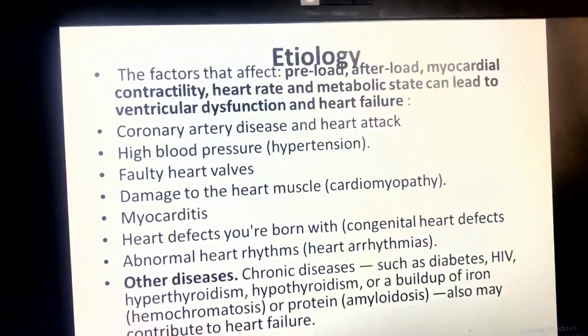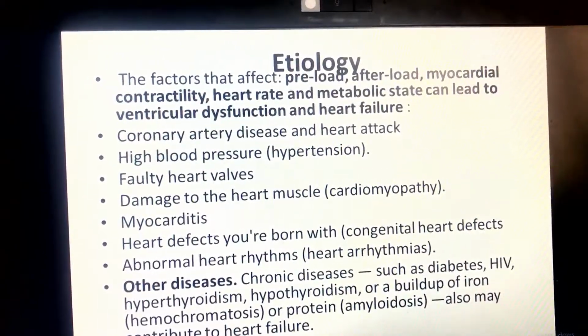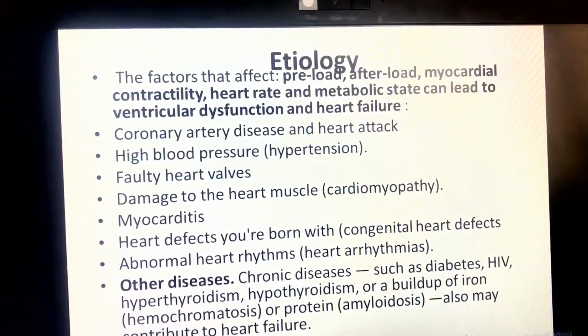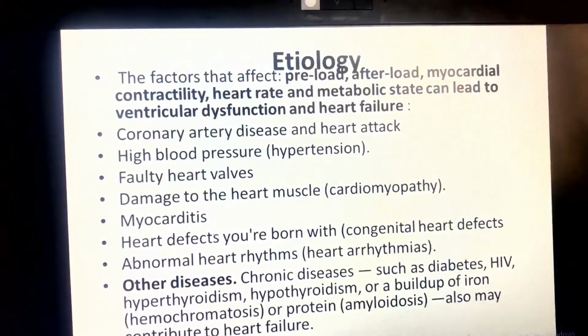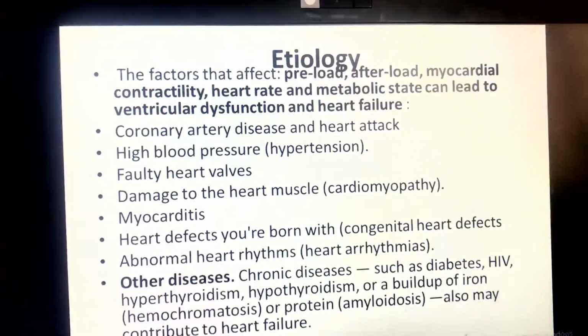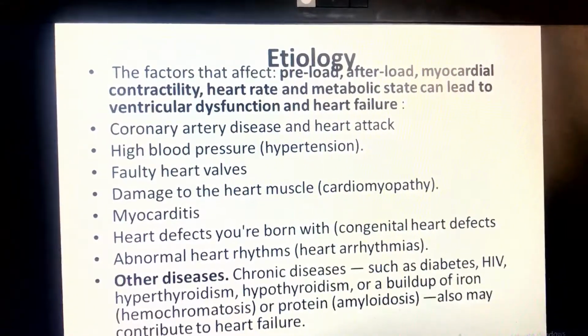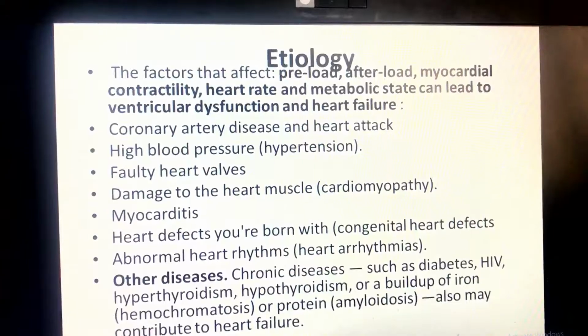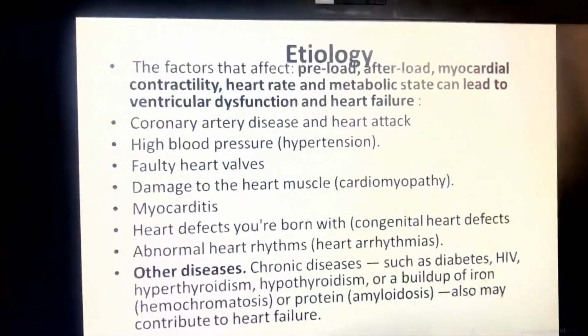High blood pressure, faulty heart valves, damage to the heart muscles, myocarditis, a heart defect you are born with, abnormal heart rhythm. Other chronic diseases such as diabetes, HIV, hypothyroidism, or buildup of iron or protein also may contribute to heart failure.